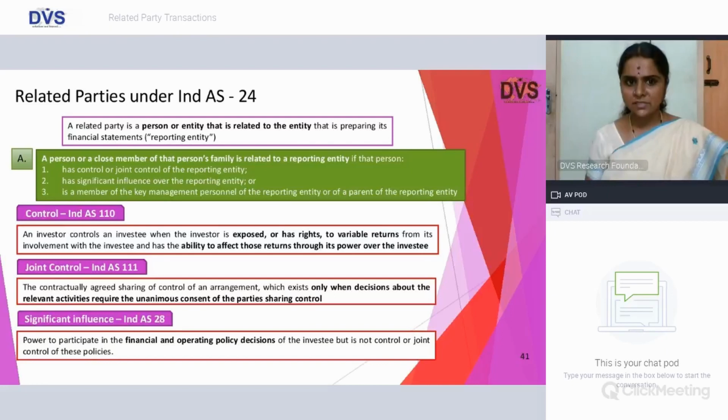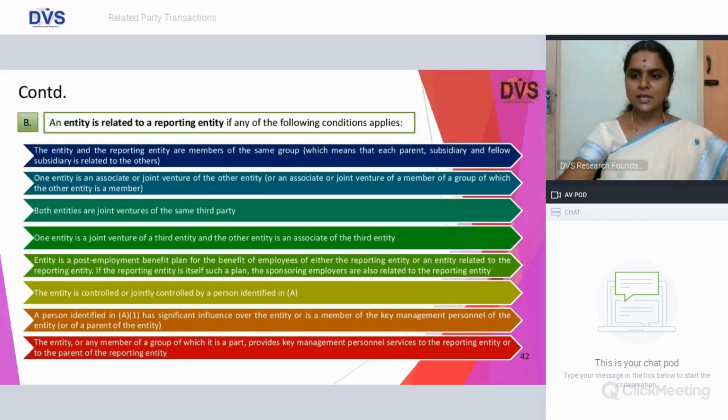So a related party is a person or entity that is related to the entity that is preparing its financial statements. So a person or close member of the person's family in relation to the reporting entity will be one, having control, two, having joint control over the reporting entity, three, having significant influence over the reporting entity. So we saw who will have control or joint control or exercise significant influence, as the case may be. Finally, it also says a member of key management personnel of the reporting entity. So who is a key management personnel? A person who takes the decisions. So who is